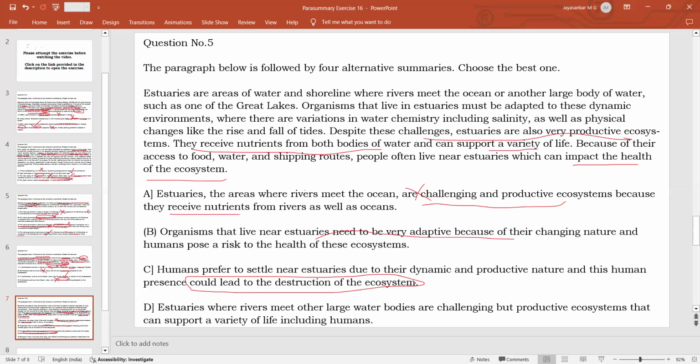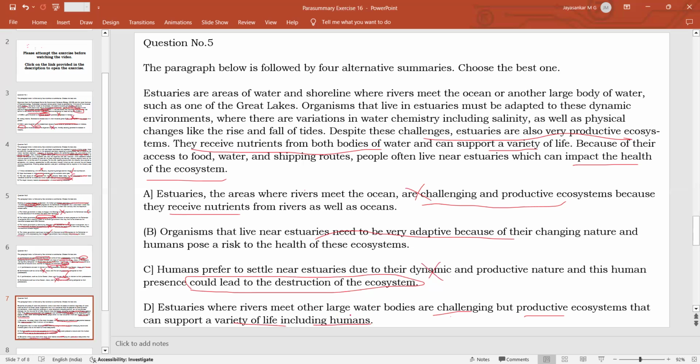So this is why it is an extreme statement. This inference cannot be made from whatever facts are given to us in the passage. As a result, this cannot be a good summary. Option D: Estuaries where rivers meet other large water bodies are challenging but productive ecosystems that can support a variety of life, including humans. So this is a very good summary. It contains all the main points. It talks about what estuaries are, why they are there, what their nature is: they are challenging, but they're very productive. They support a variety of life, and humans also prefer to live near estuaries.